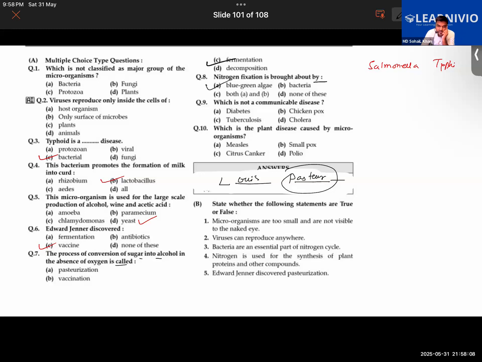Which is not a communicable disease? It is A. Diabetes is not communicable, obviously. Good. Next.